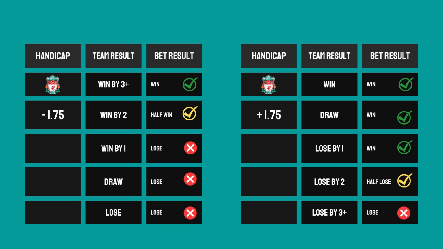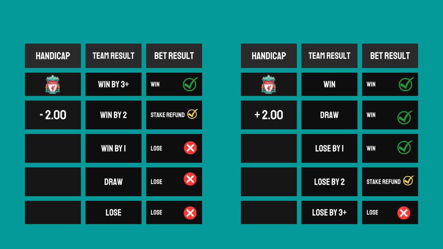Now for the final category, which is the minus 2 and plus 2 handicap category. For the minus 2 category, we also have similar outcomes. For the minus 2.0 handicap, if the team you pick wins by 3 or more goals, then your bet is won. If the team wins by 2 goal margin, your stake is completely refunded. If they lose by a 1 goal margin, your stake is lost. If they draw, your stake is lost. If they lose by any number or margin of goals, your stake is still lost.